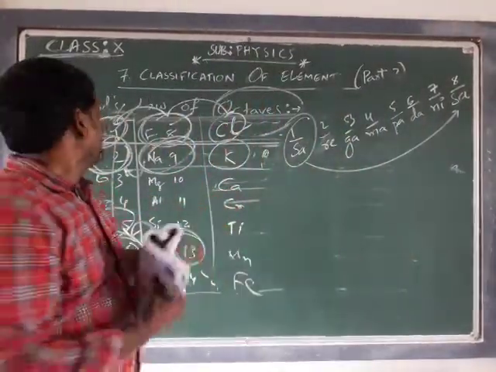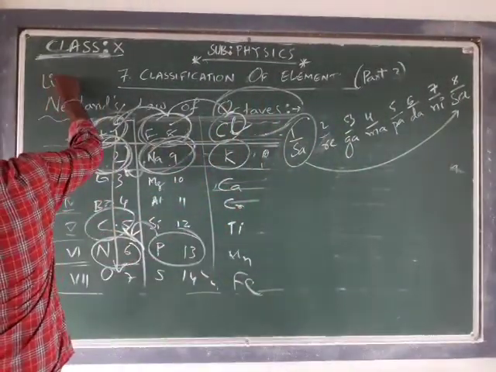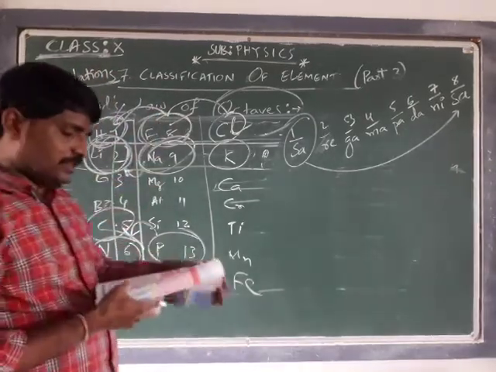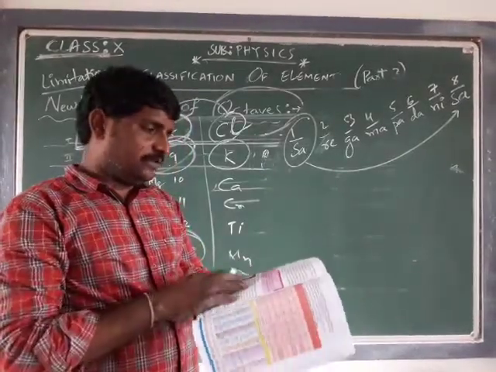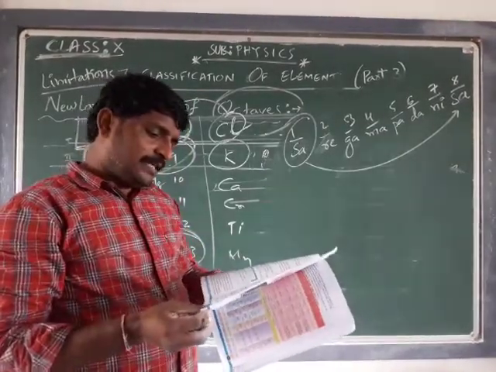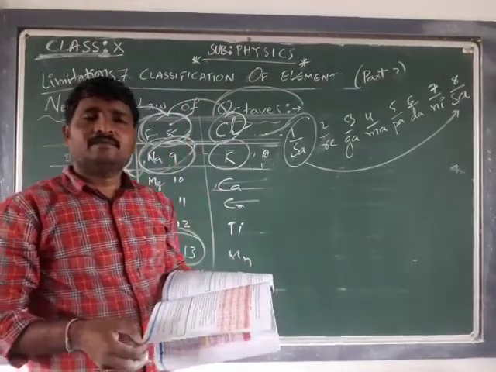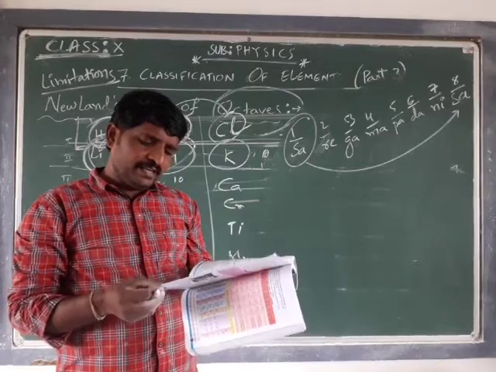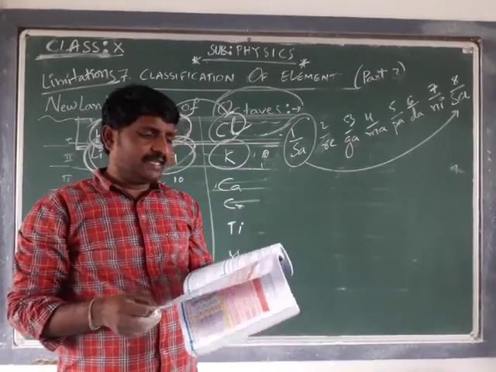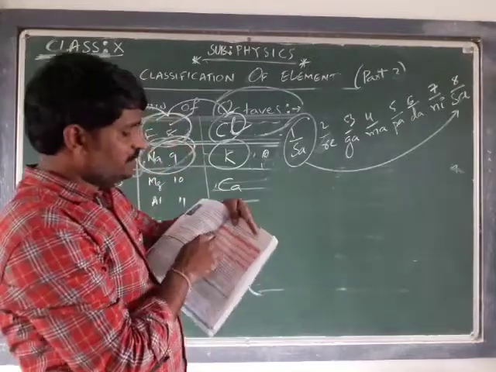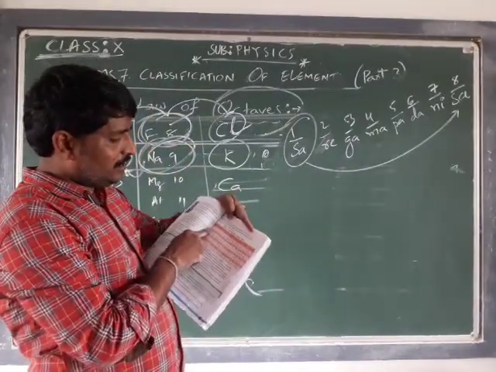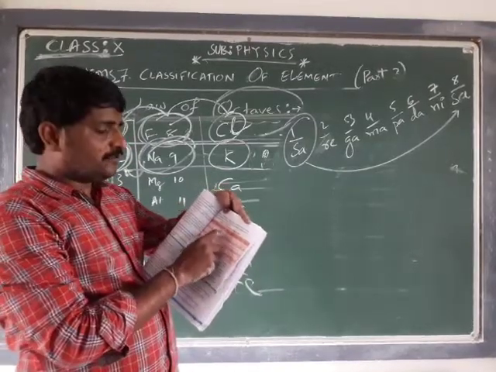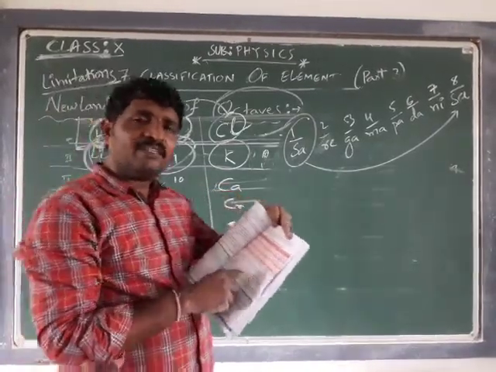Now, what are the limitations of Newlands' octaves? Newlands' table is not without problems. There are instances of 2 elements fitting in the same slot, for example cobalt, Co, and nickel, Ni, which fit in the same column.